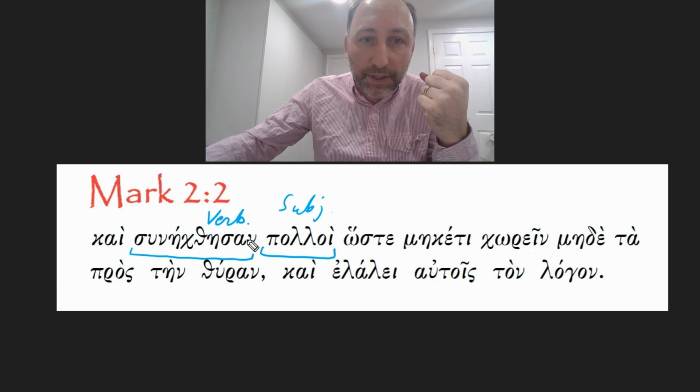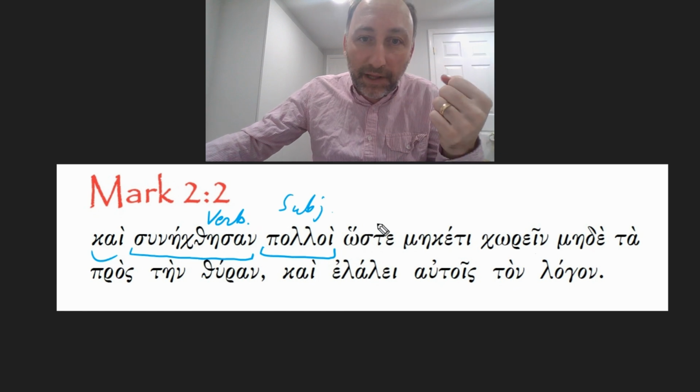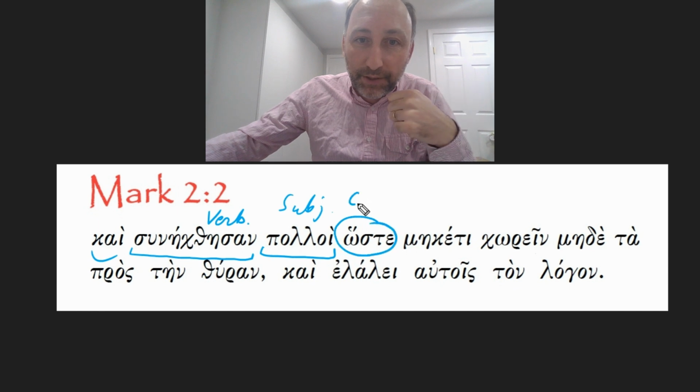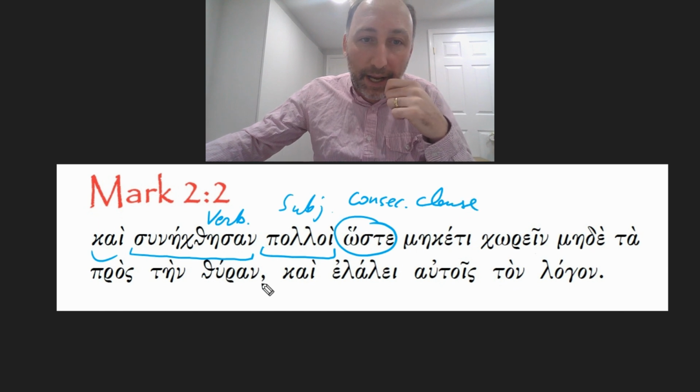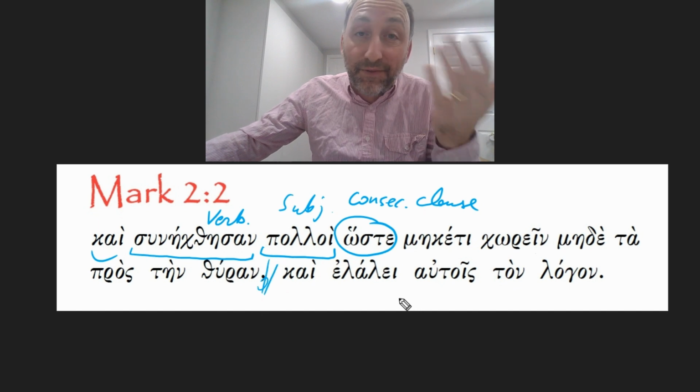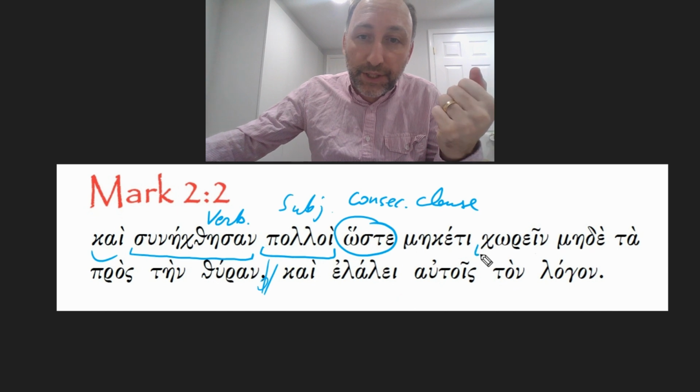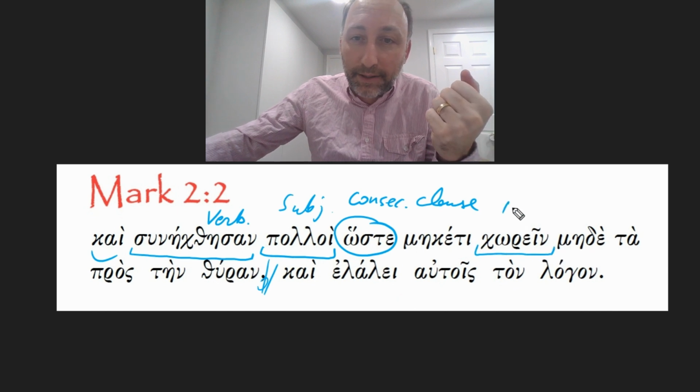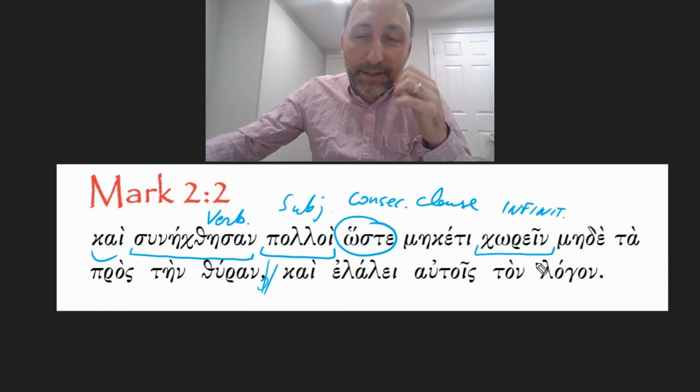So this is the principal sentence introduced by the usual kai, and. And then you have a consecutive clause introduced by this preposition. This starts here and ends at a comma right here. And you have an infinitive construct. You see here the verb ending in -ein. It's an infinitive. And the subject is a little tricky here.